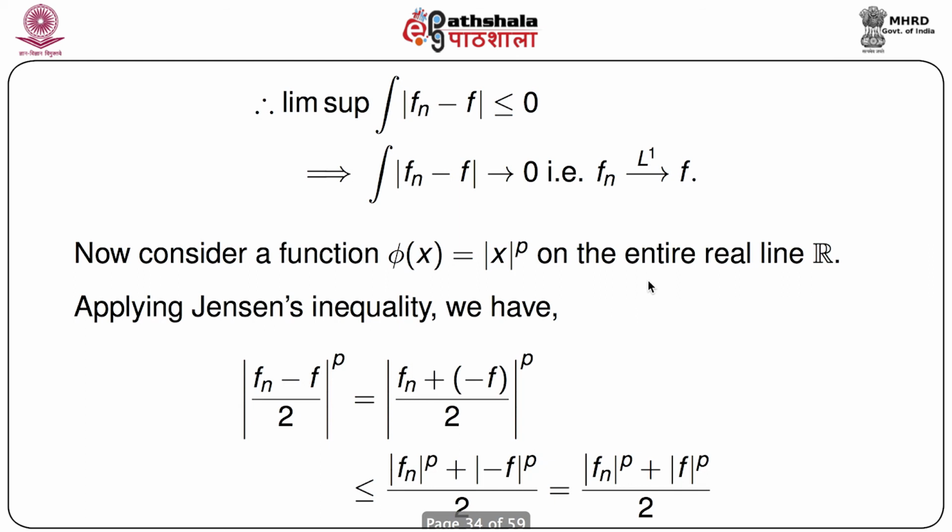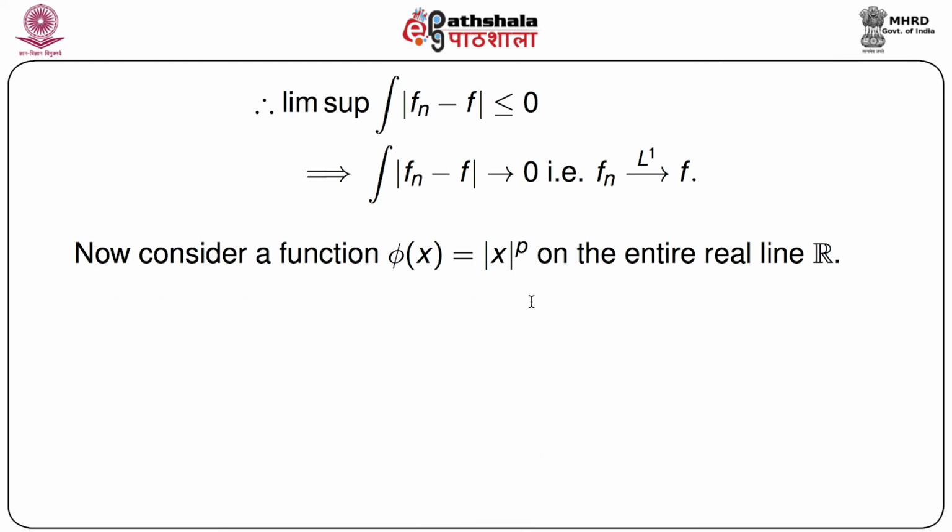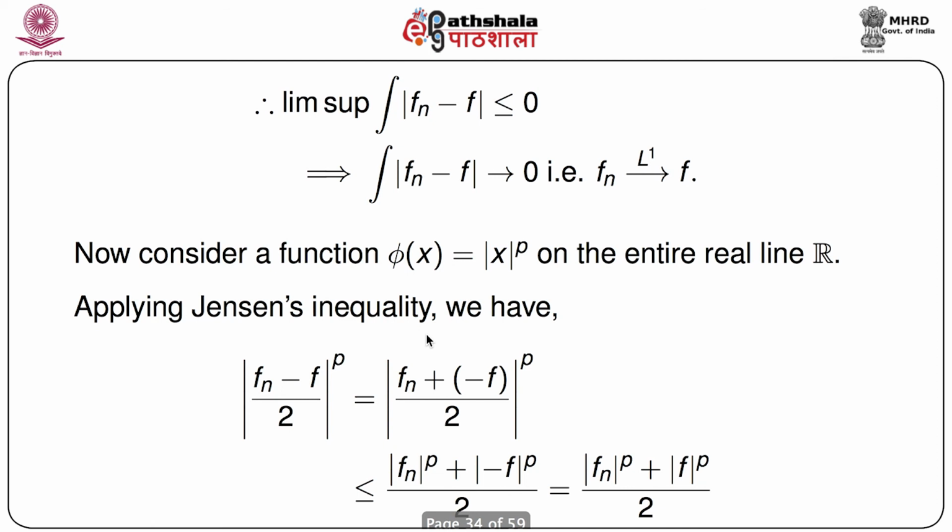Now since we have this mod of x to the power p function, we can treat it as a convex function, so we can apply Jensen's inequality to get: modulus of (fn minus f) by 2, whole to the power p, equals modulus of (fn plus (minus f)) by 2, whole to the power p. Applying Jensen's inequality, we get less than or equal to mod of fn to the power p plus mod of minus f to the power p, by 2. This is important, which equals mod of fn to the power p plus mod of f to the power p, by 2.